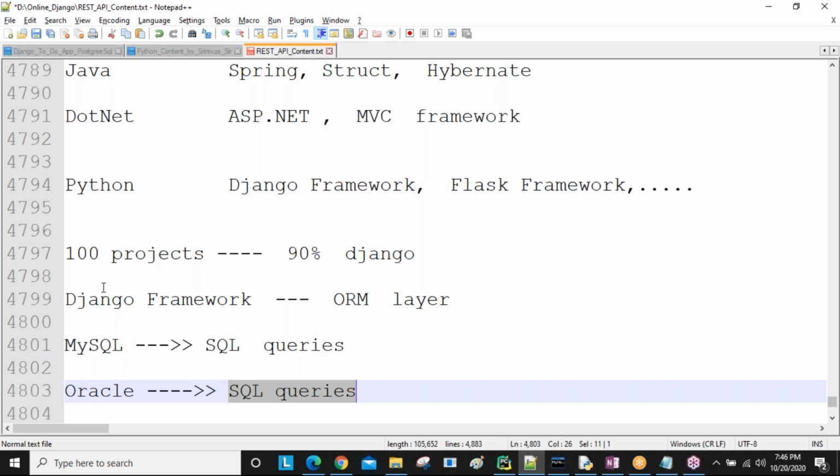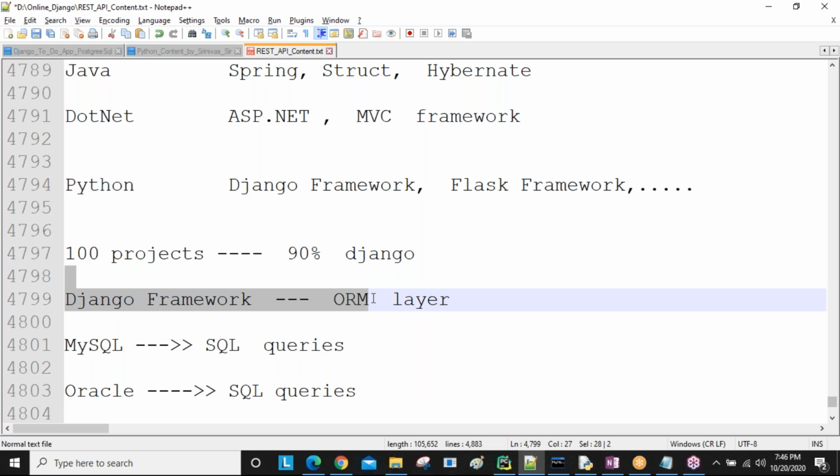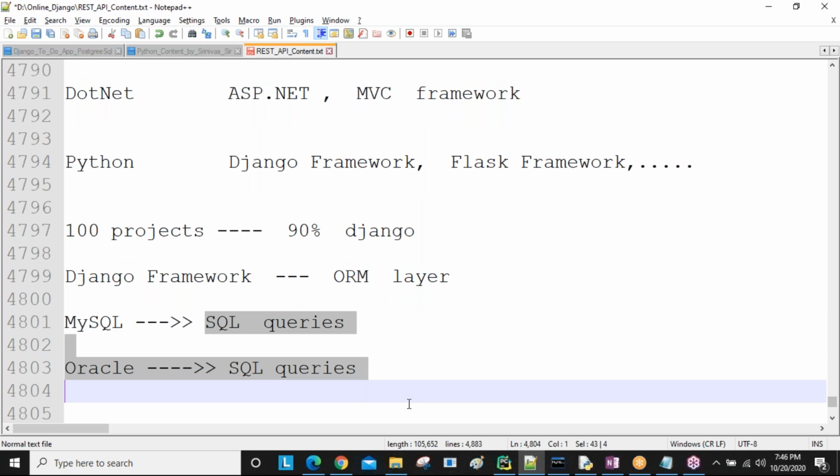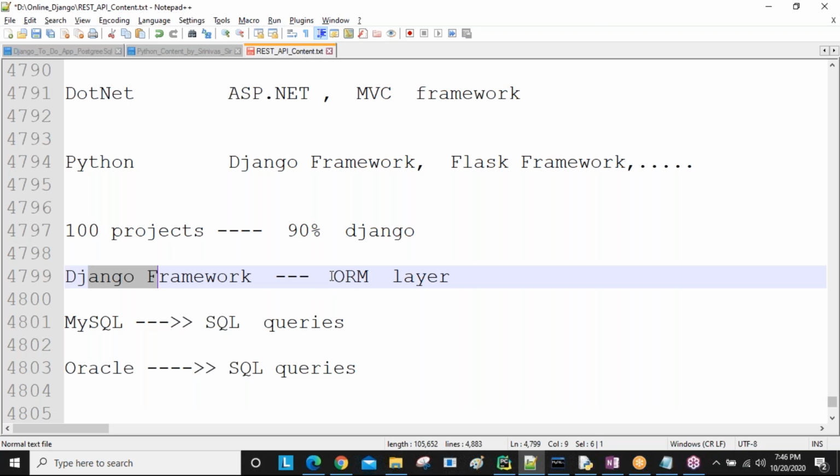But if you are using Django, it provides the ORM layer. Because of the ORM layer, we are not going to write SQL queries manually, whether MySQL related, Oracle related or MongoDB related, since different DBs are there. Database related SQL queries we are not writing manually. Django has an ORM section, with ORM queries separately. We are going to write only ORM queries.